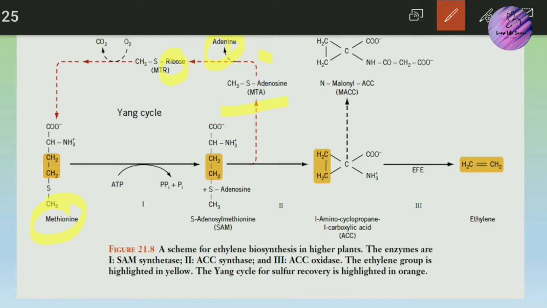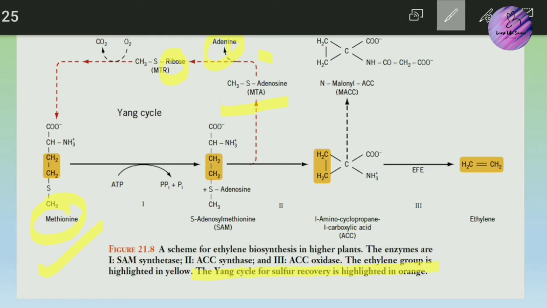We get methionine from this oxidative reaction and decarboxylation reaction. Methionine is recovered. You can see that the Yang cycle for sulfur recovery is highlighted in orange. You should always remember that in ethylene you are always going to deal with the Yang cycle, and if there is any question regarding the Yang cycle, they are talking about ethylene.